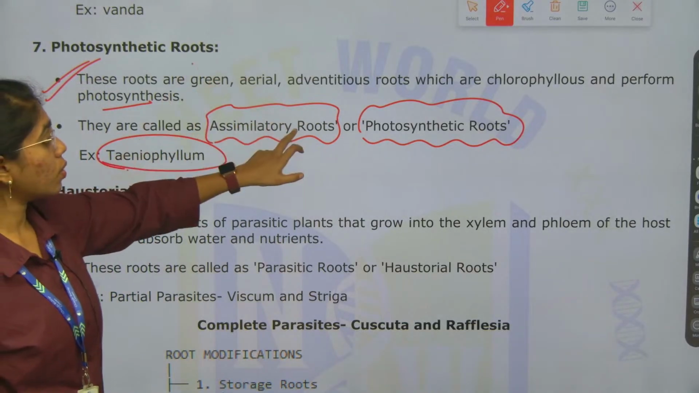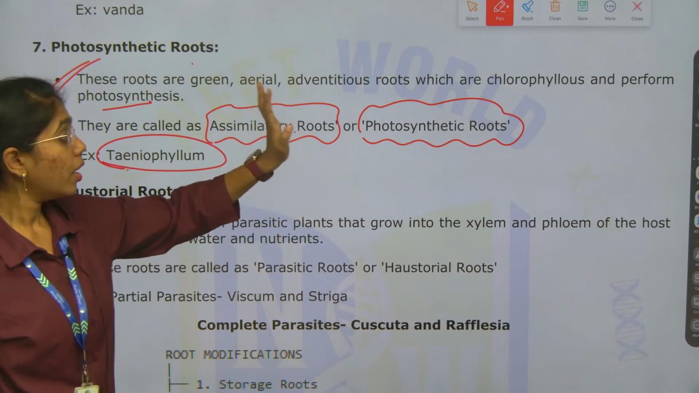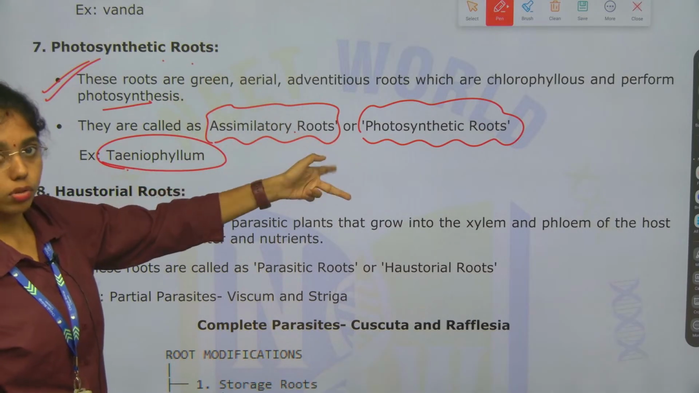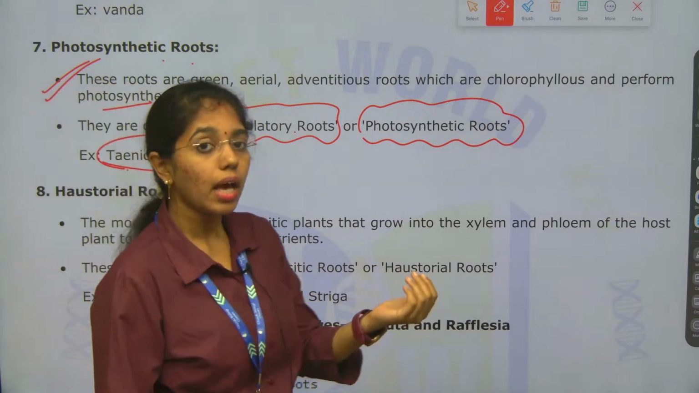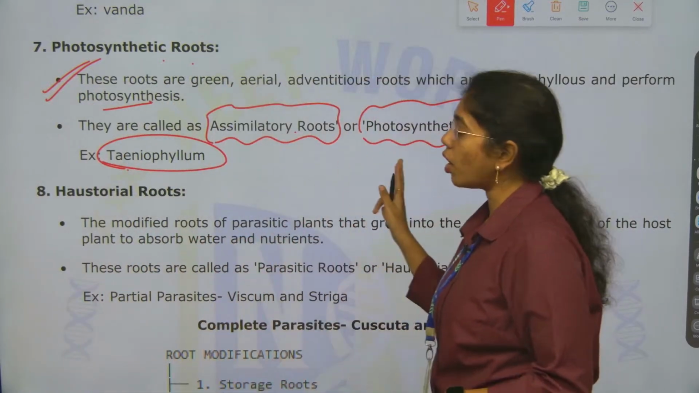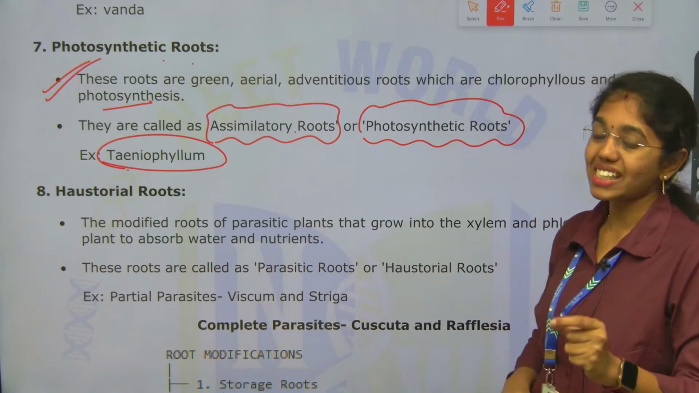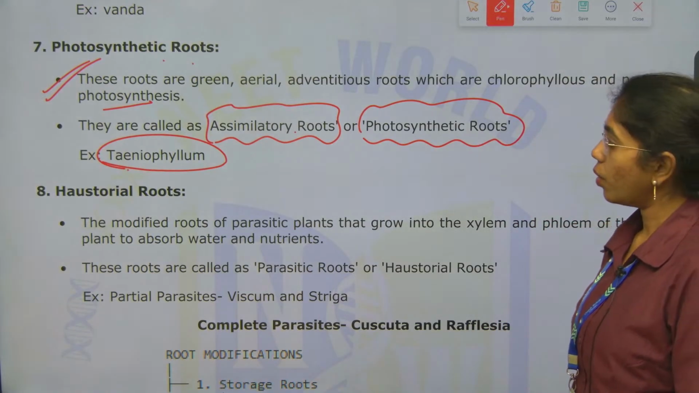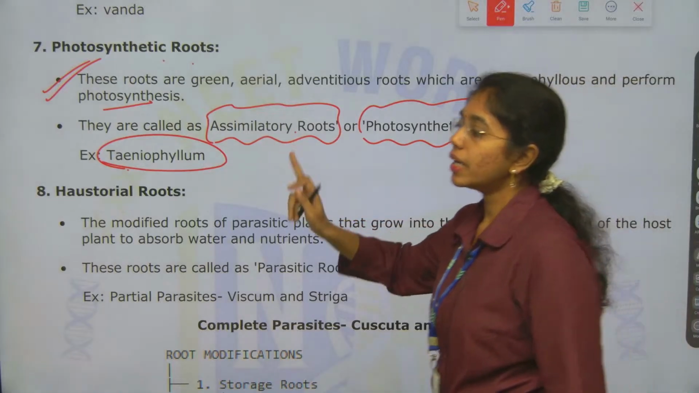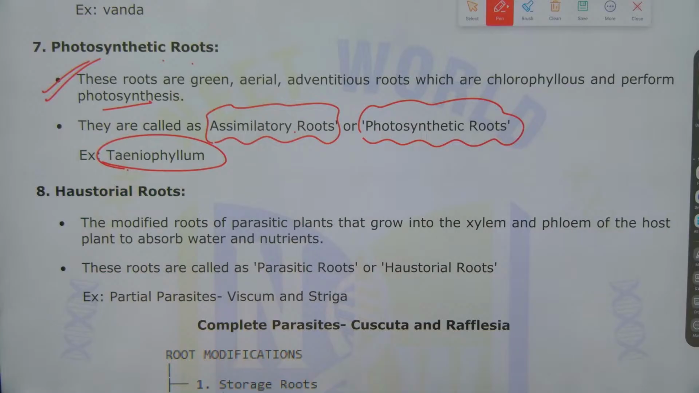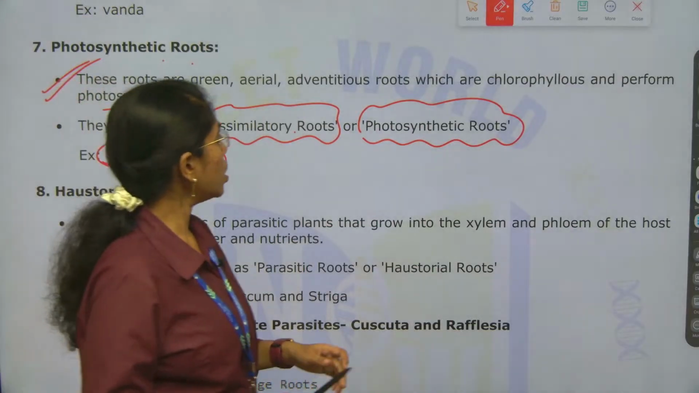Photosynthetic roots, also known as assimilatory roots, can be used as synonyms because they are assimilating food and performing photosynthesis. They are also known as chlorophyllous roots as they consist of chlorophyll. Example is what? Taeniophyllum is the best example. Taeniophyllum is the example over here. Clear, right?